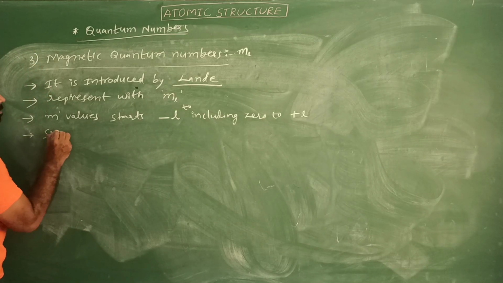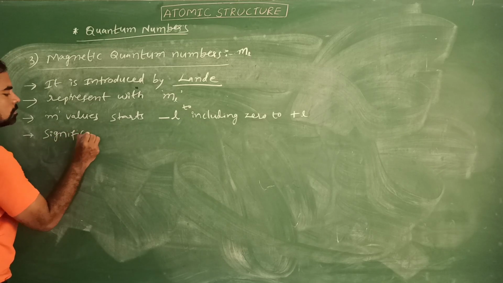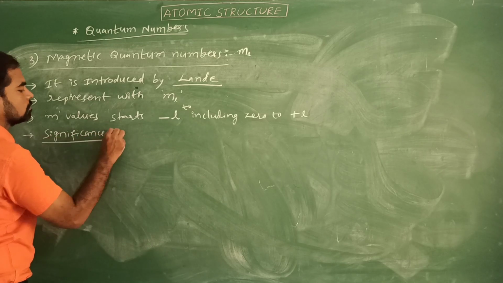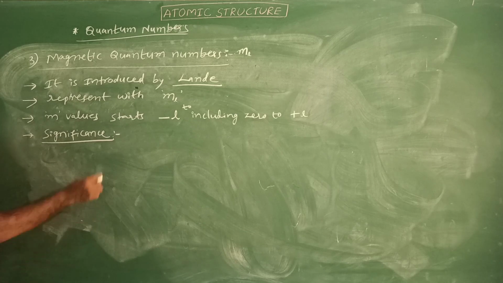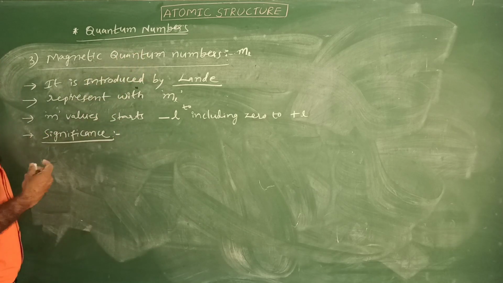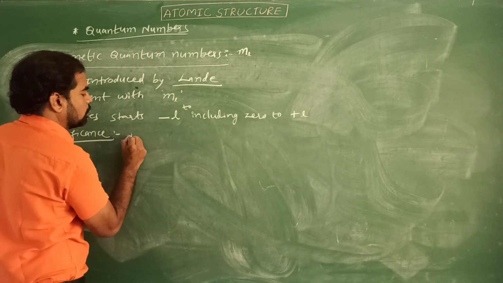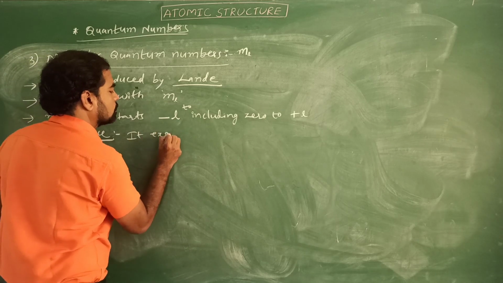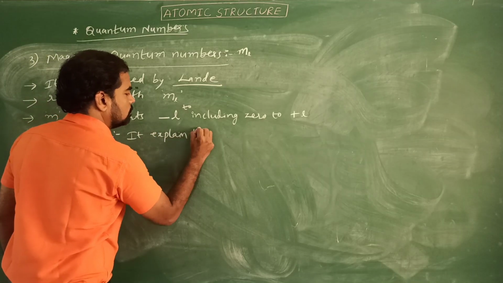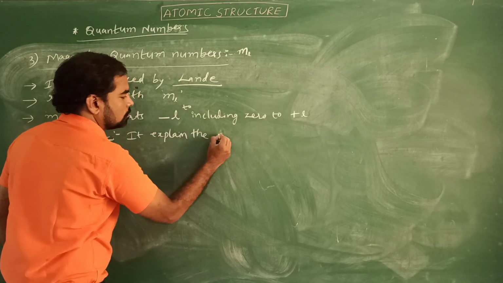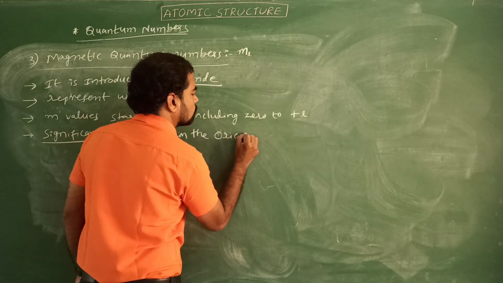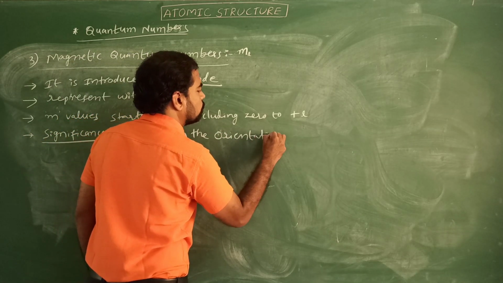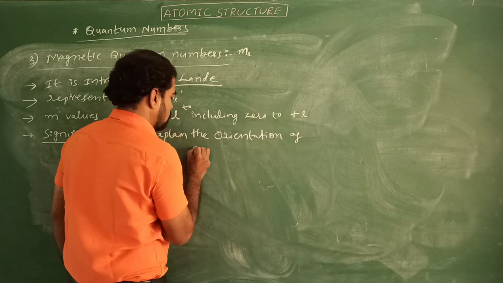Significance. The magnetic quantum number mainly explains the orientation of orbitals.